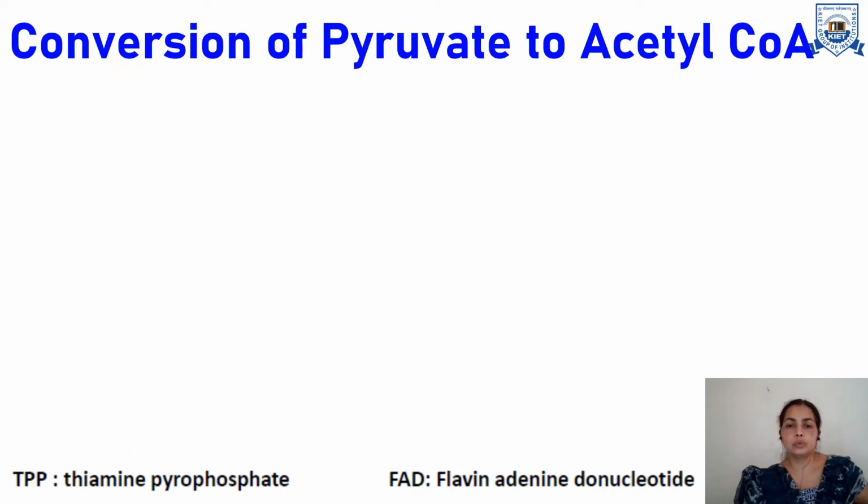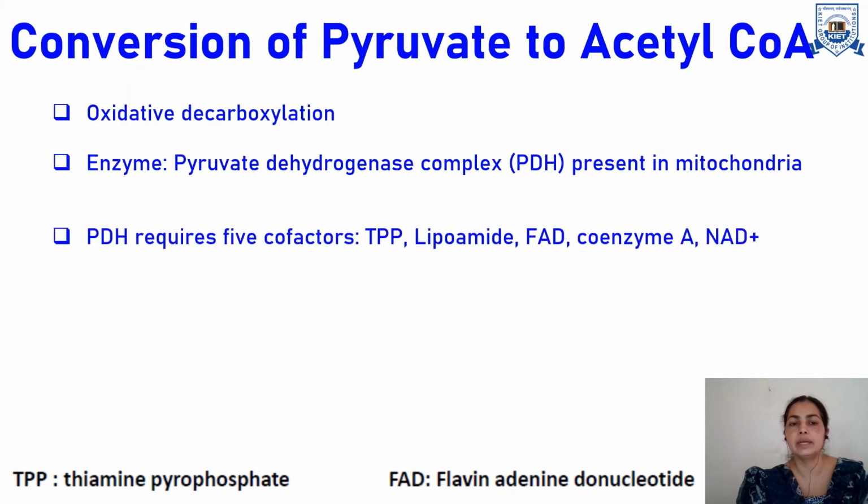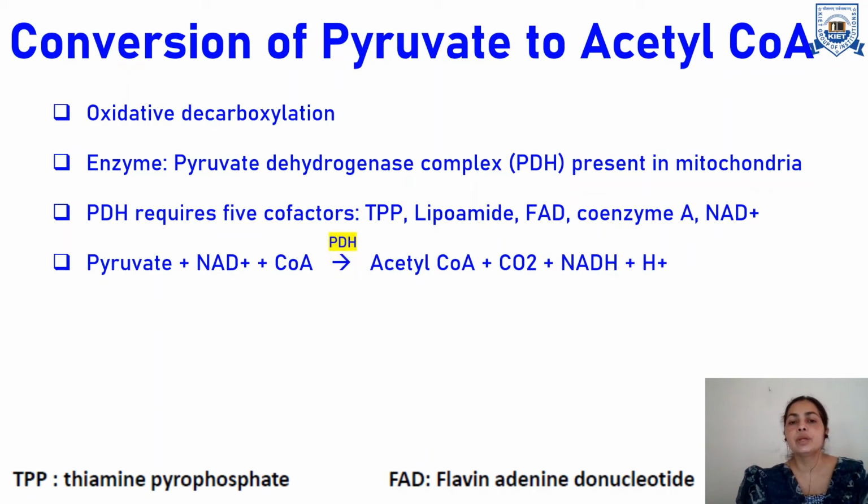Now we will move towards the next phase, the pyruvate which is produced here. What will happen with this pyruvate? This pyruvate gets converted into acetyl coenzyme A, and as I told you on the previous slide, acetyl coenzyme A enters the citric acid pathway where it produces CO2 and H2O, and simultaneously various intermediates are produced, and there is generation of some more ATPs. This conversion of pyruvate to acetyl coenzyme A is an example of oxidative decarboxylation.